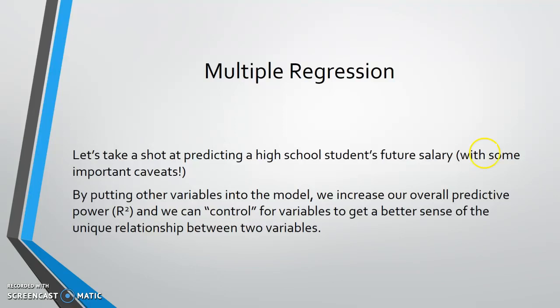So here we're going to stick with that article. That article is focused on future salary as the outcome variable that we're trying to predict. We're going to stick with that, but I'm going to throw a bunch more predictor variables into our model.